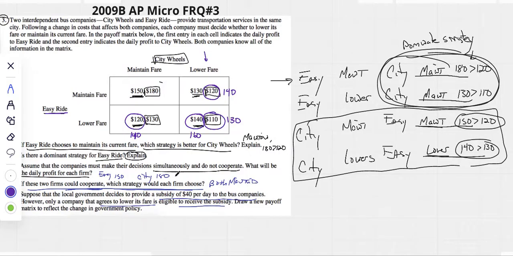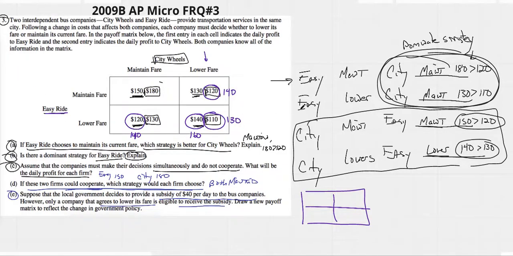Draw a new payoff, and you would obviously want to draw a new one to do it. I'm not doing it. You can do it. I hate these. And then every so often they'll come back and they ask you some questions with the new numbers, and you just have to either do a new chart or figure it out in your head.